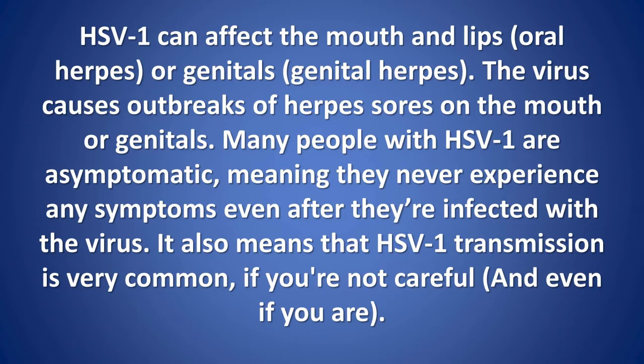HSV-1 can affect the mouth and lips, oral herpes, or genitals, genital herpes. The virus causes outbreaks of herpes sores on the mouth or genitals. Many people with HSV-1 are asymptomatic, meaning they never experience any symptoms even after they're infected with the virus. It also means that HSV-1 transmission is very common, if you're not careful, and even if you are.